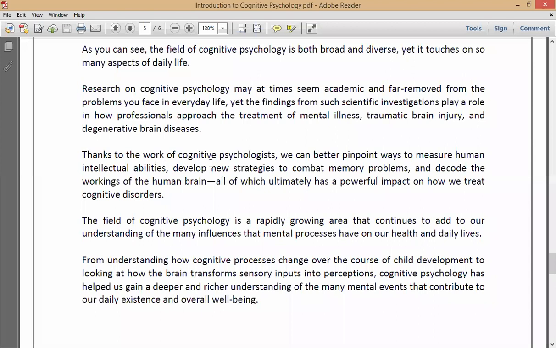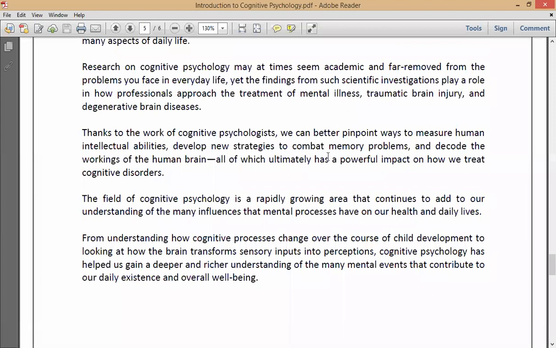Thanks to cognitive psychology, we can better pinpoint ways to measure human intellectual abilities, develop new strategies to combat memory problems, and decode the working of the human brain, all of which has a powerful impact on how we treat cognitive disorders.